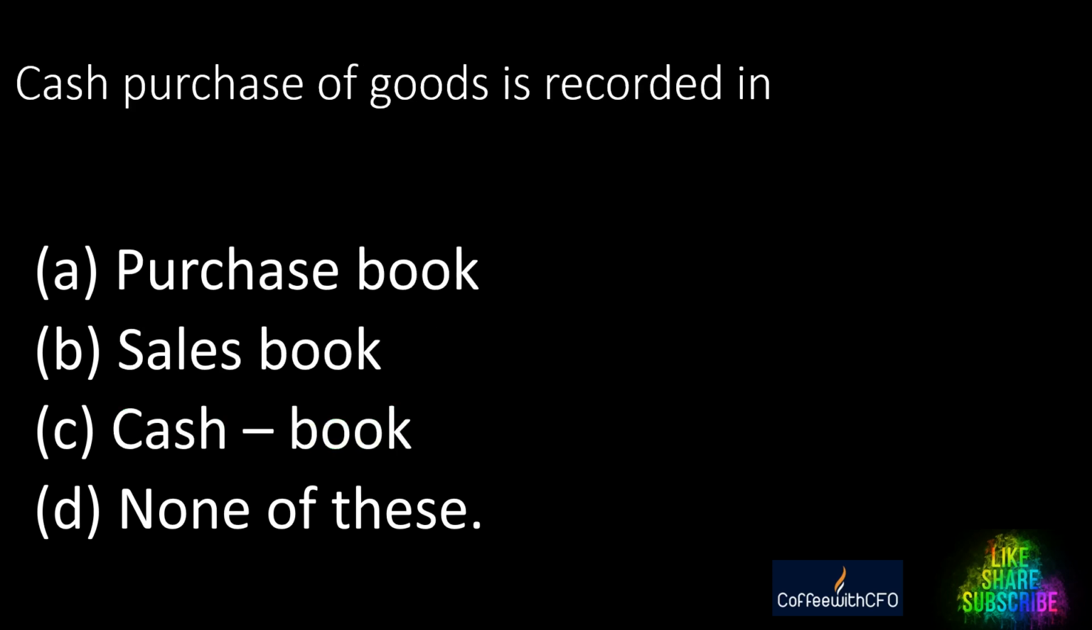Next question. Cash purchase of goods is recorded in which book? A. Purchase book, B. Sales book, C. Cash book, D. None of these. And the right answer is cash book. Because the credit purchase goes to the trading account purchase, not in the cash book.